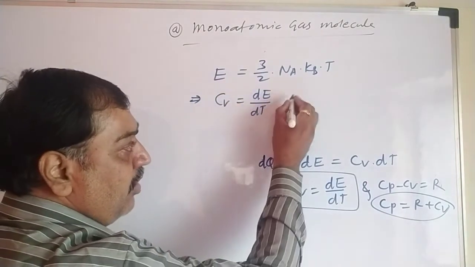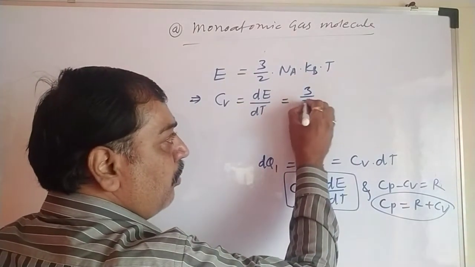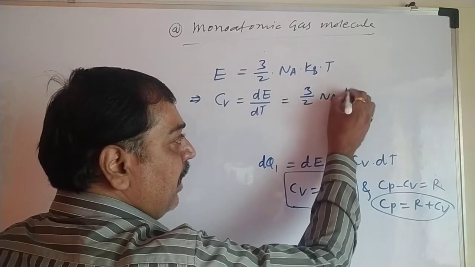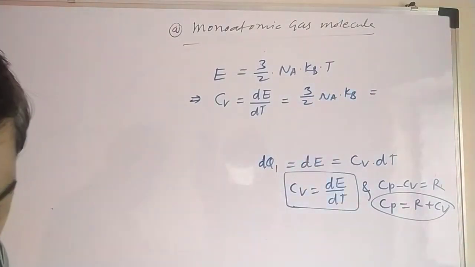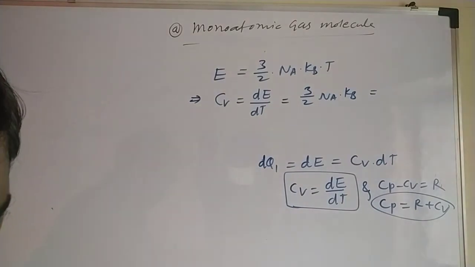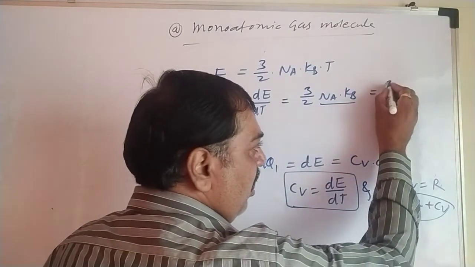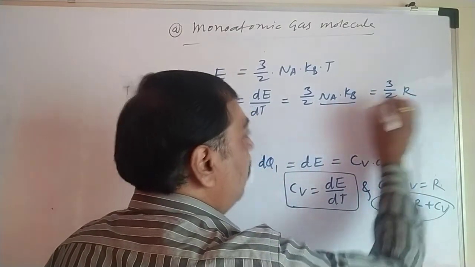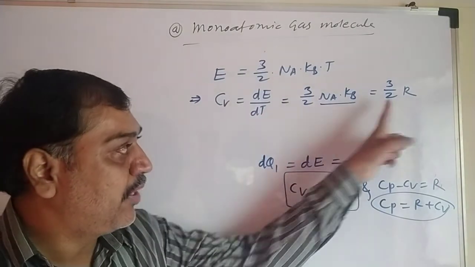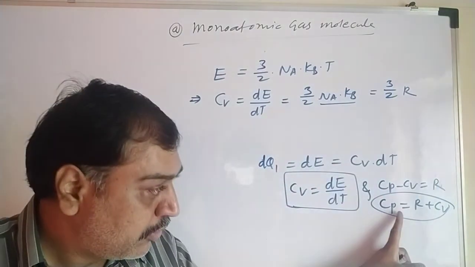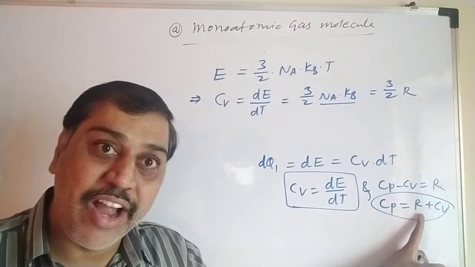What is the derivative of this with respect to temperature? It is 3 by 2 Na into kB. Na into kB is nothing but R, so it is 3 by 2 R. So we get Cv equal to 3 by 2 R. And Cp equals 3 by 2 R plus R, that is 5 by 2 R.